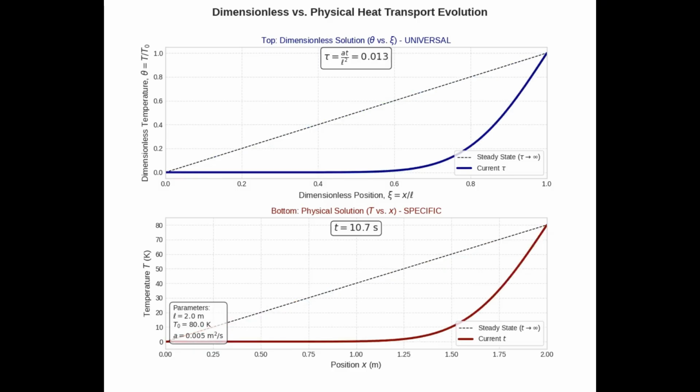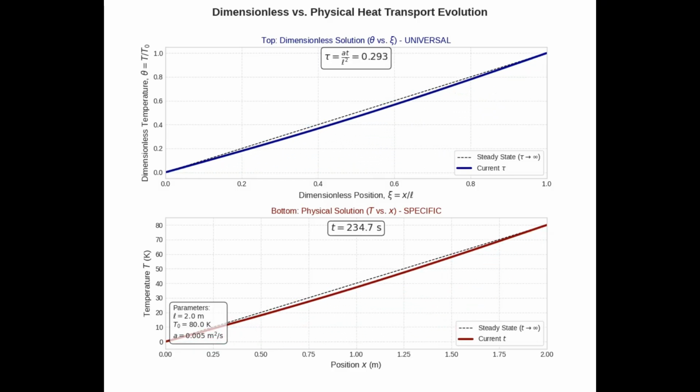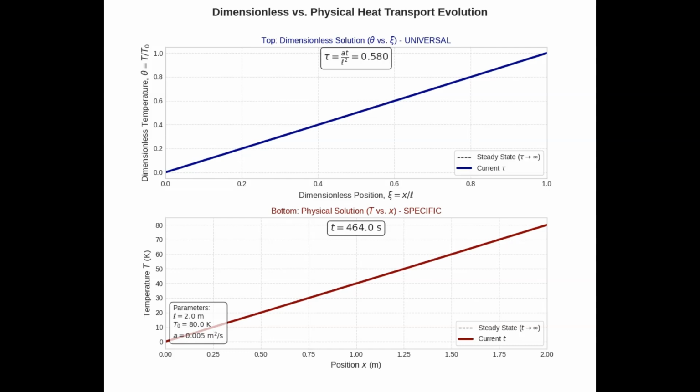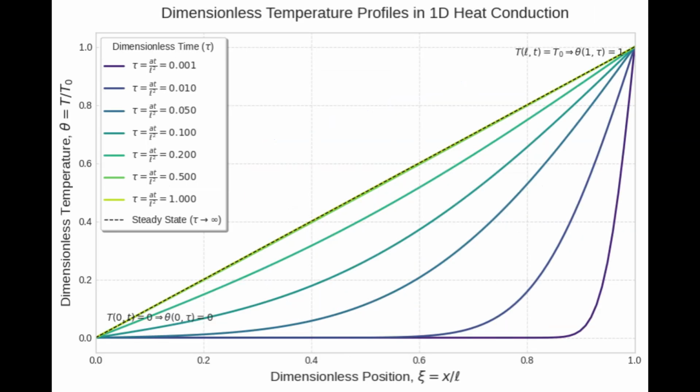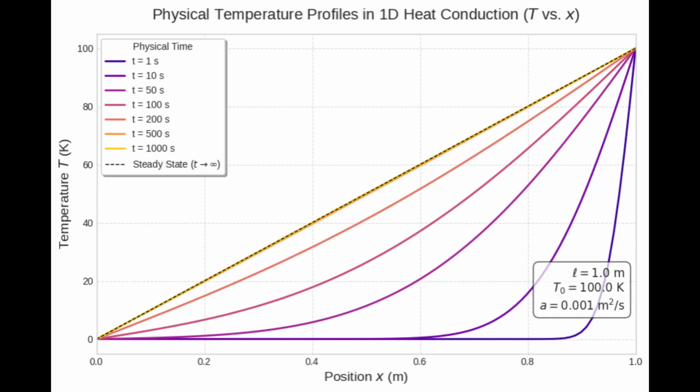And the payoff is incredible efficiency. Dimensional analysis takes the complexity from tracking 5 different physical settings down to managing just 2 universal ones. You go from an infinite number of solutions to a single, generic curve, a universal fingerprint of behavior.